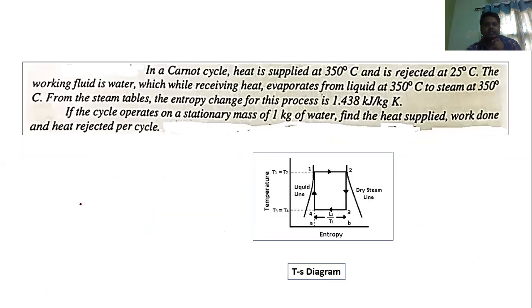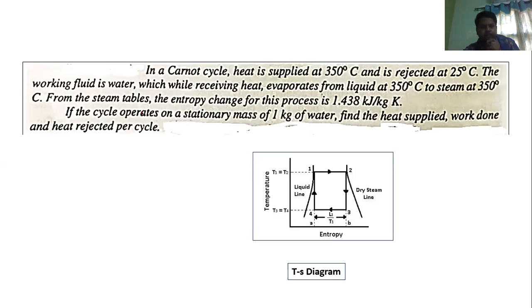Now let us solve a problem. Let us read together. In a Carnot cycle, heat is supplied at 350 degrees centigrade and is rejected at 25 degrees centigrade. The working fluid is water, which while receiving heat evaporates from liquid at 350 degrees centigrade to steam at 350 degrees centigrade.